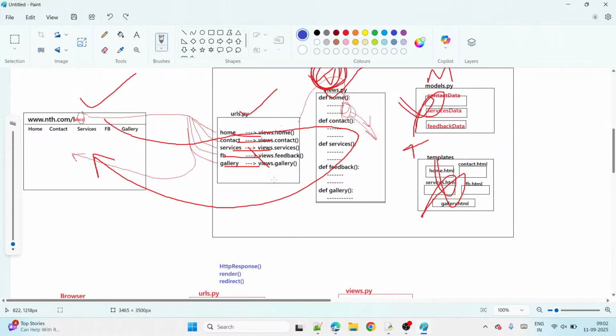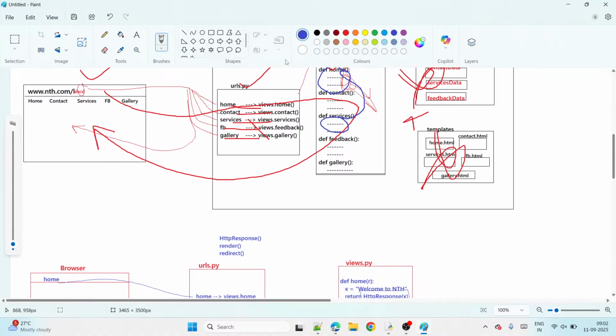Next one, render. Render means once the view execution is over, I want to go to an HTML file. Then we use render. Then the next one is redirect, guys. That means I want to move from one view to another view. Then we use redirect.